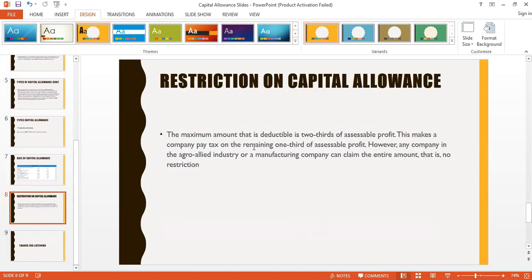We also have what we call restriction in capital allowance. Agricultural business and manufacturing company are